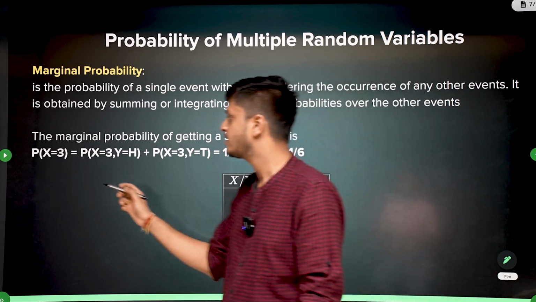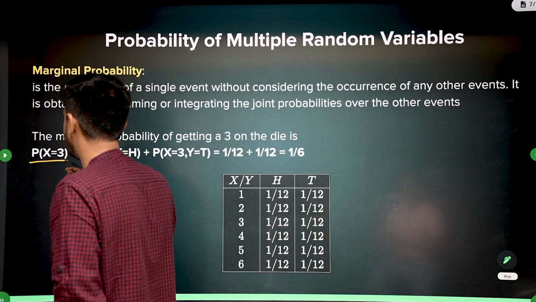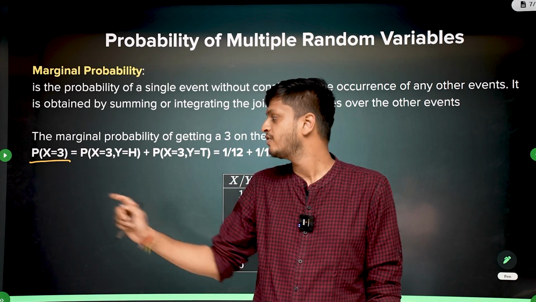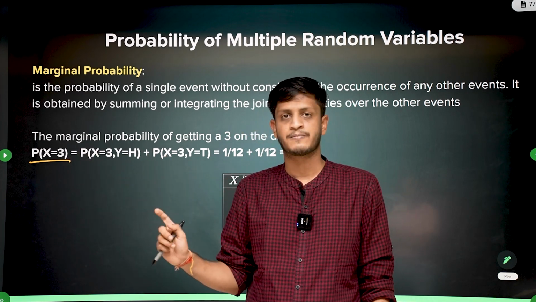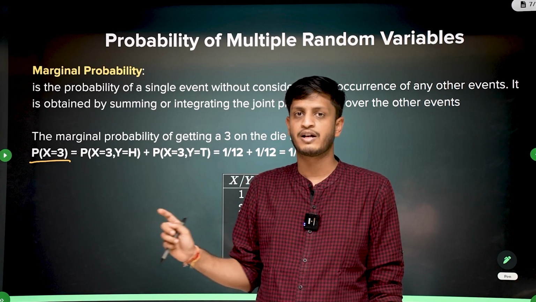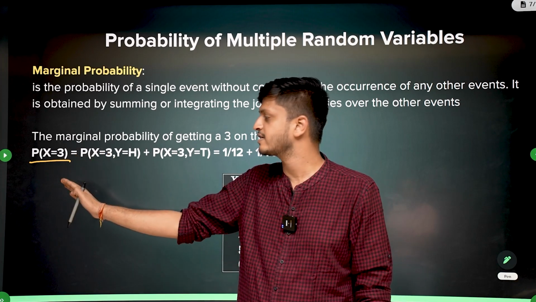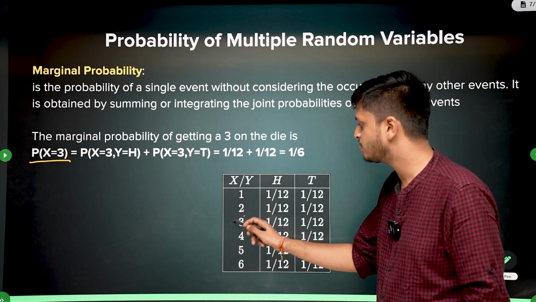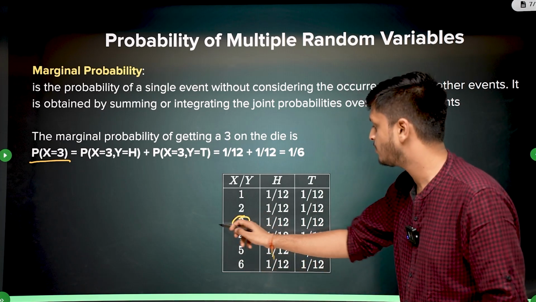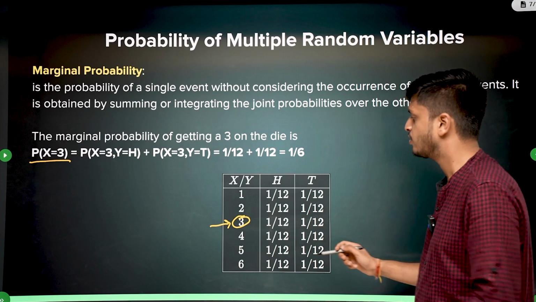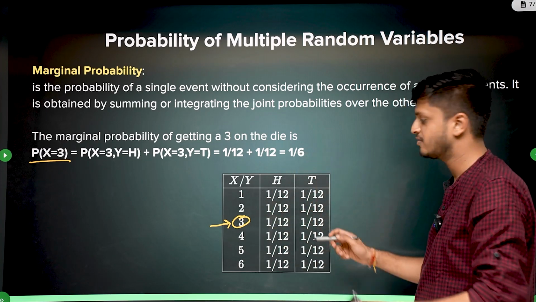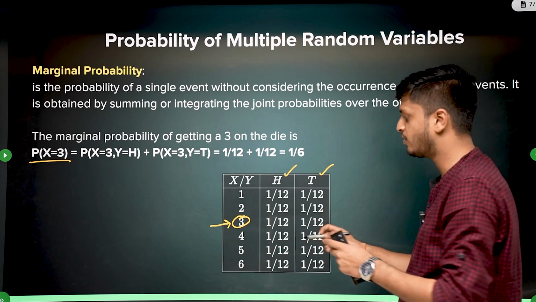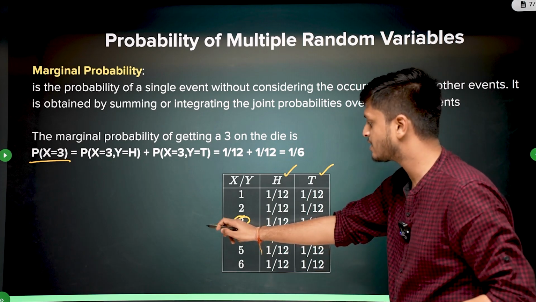For example, here, probability of x being 3. This is called marginal probability because we are not giving you the value of y. We only worry about the value of x. That's why it is called marginal probability. So how to calculate that? Just go to the x equal to 3 row and sum all these values. It doesn't matter what y is. Y can be heads, tails. You can have 3-4 more values. It doesn't matter. If you want to calculate marginal probability, just sum the entire row.